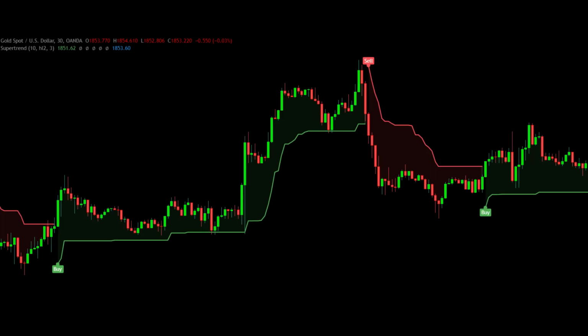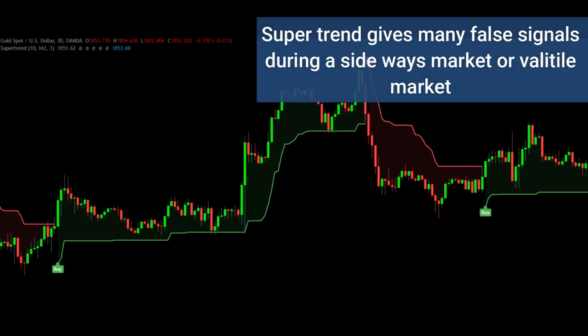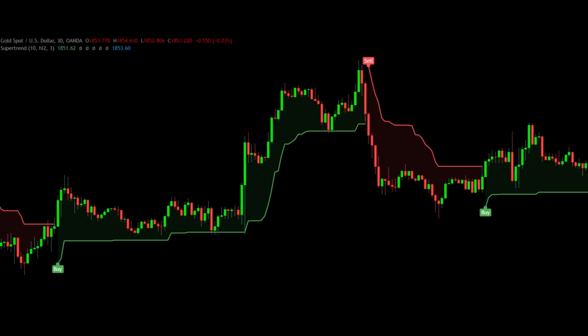Supertrend indicator downside: in a trending market where the direction of the trend is very clear, this indicator is beneficial. But if the market is moving sideways, then this indicator can give a lot of false signals. So the supertrend indicator can be used in conjunction with other indicators for better trading opportunities, which you must have learned in this video.